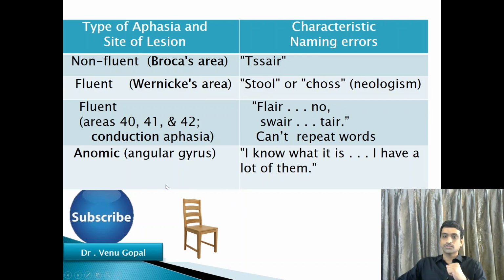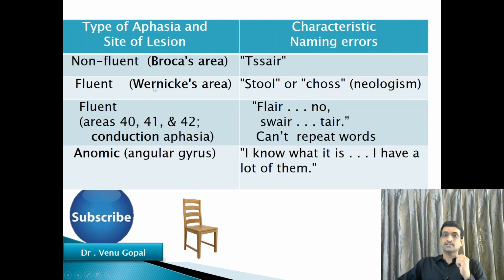For example, if you show the patient this diagram or the chair, then ask him to pronounce what it is. In Broca's aphasia, Broca's area is damaged, or motor aphasia. It is also known as non-fluent aphasia. In this case, he can't pronounce this as chair. He will say something like that. Because the articulation and the muscle movement is difficult, because the Broca's area, which is motor area for speech, is defective.